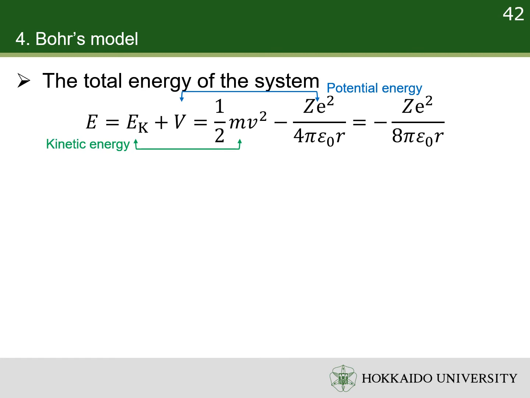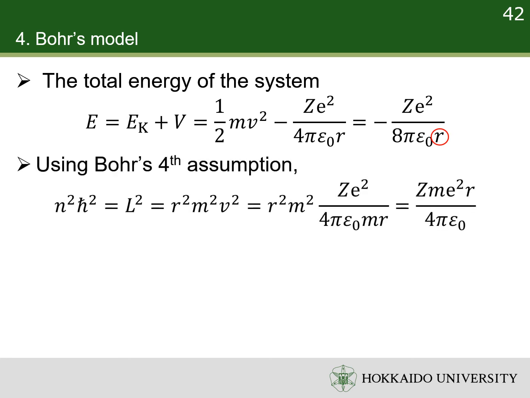The total energy of the system is the sum of its kinetic energy and potential energy. Pay attention that the potential energy is negative. From the relationship between speed square and radius, we find that the kinetic energy is half of the absolute value of the potential energy. Therefore, the total energy is half of the potential energy. Here, the only unknown value is the radius.